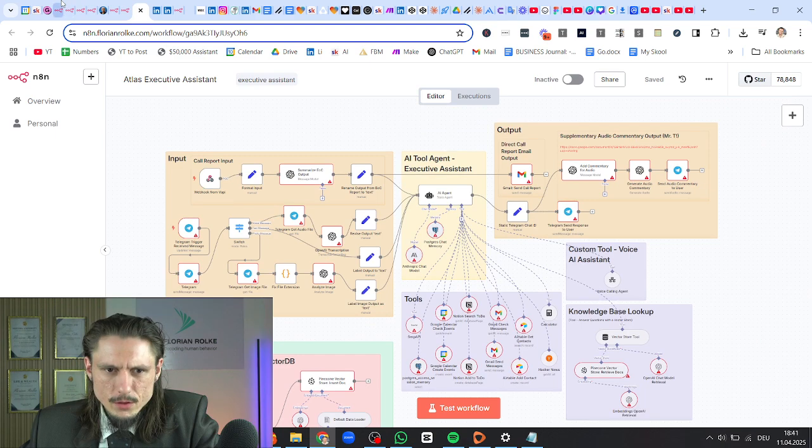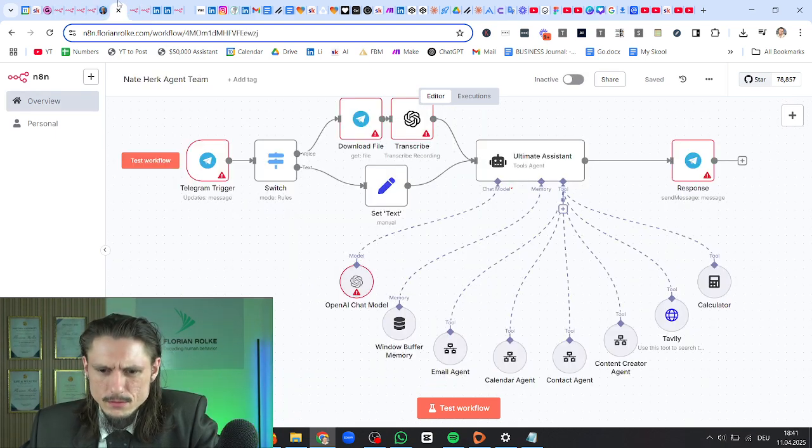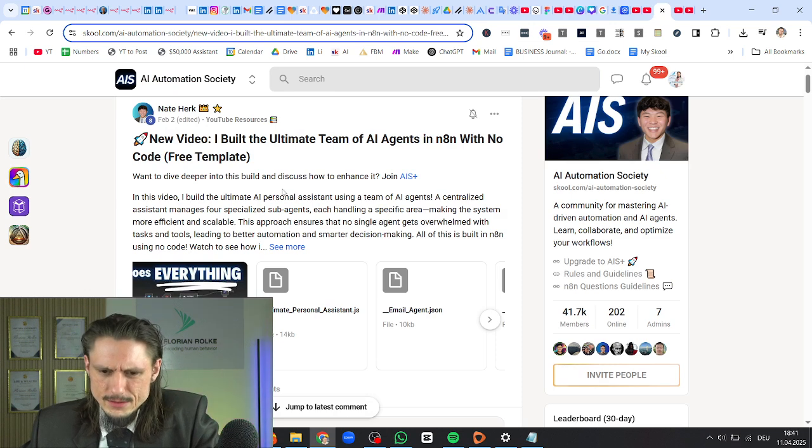Does the other one have a knowledge base? Of course he does. Does he not? Yeah, window buffer memory. It does not. That's interesting. Well, I guess we just gotta test all of them and see what happens here. Alright, cool. So that is this one.